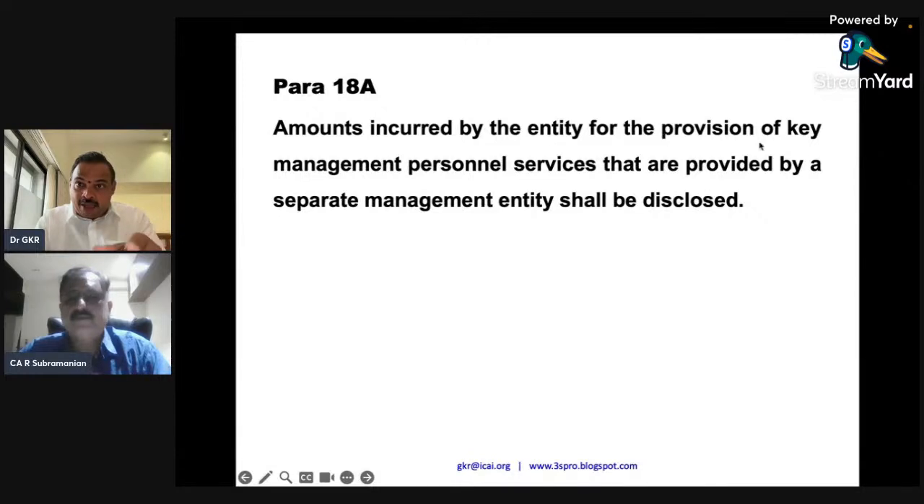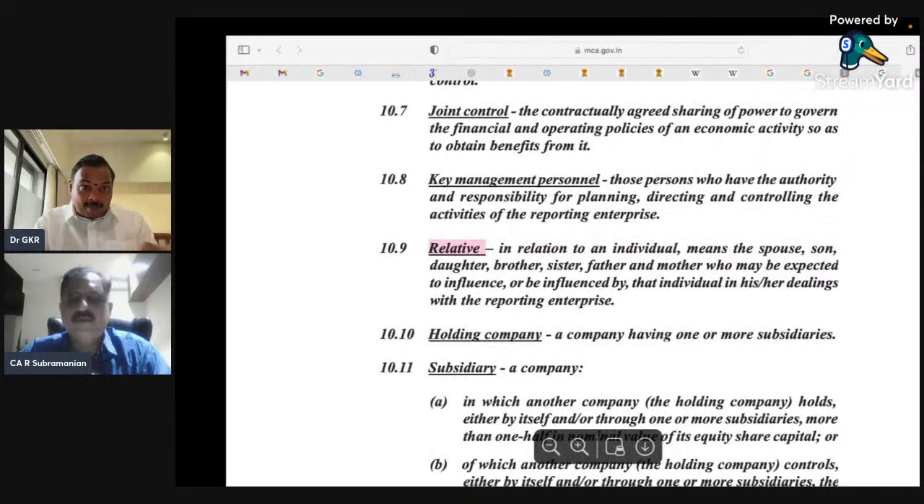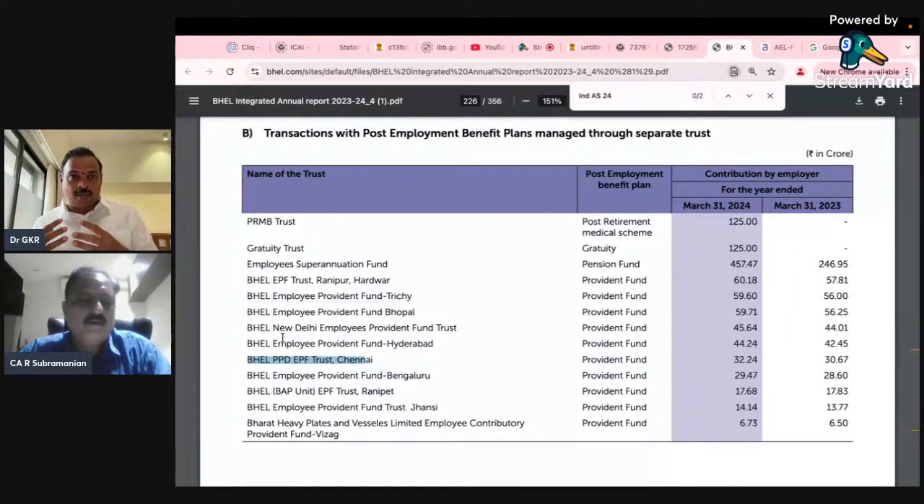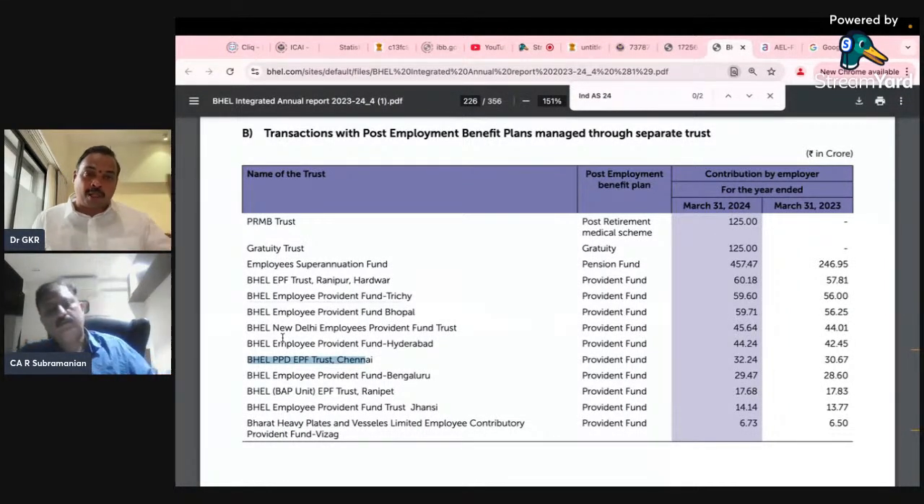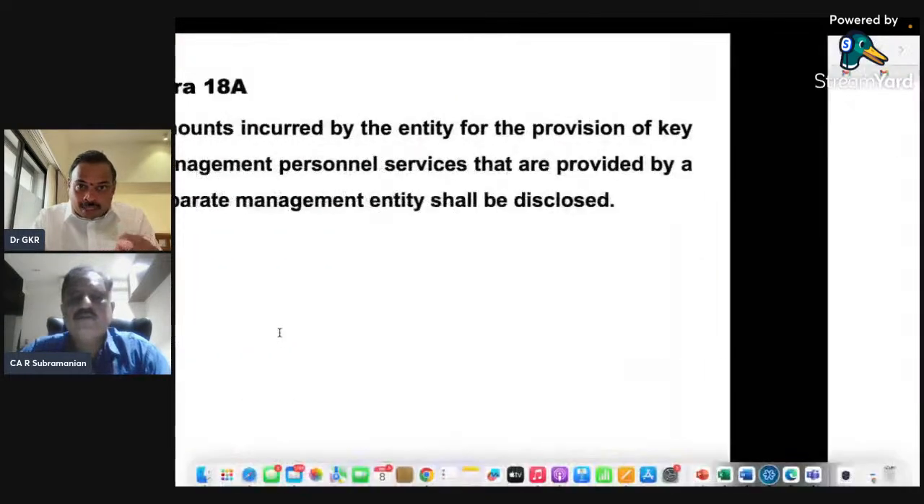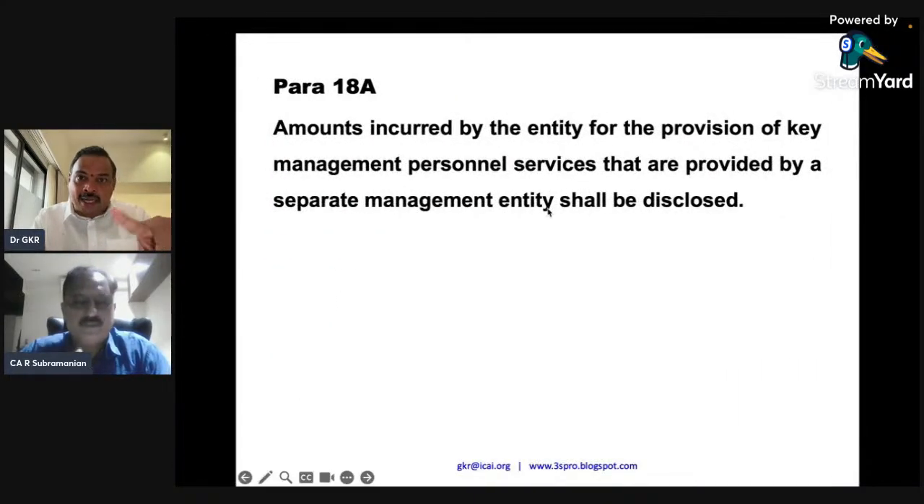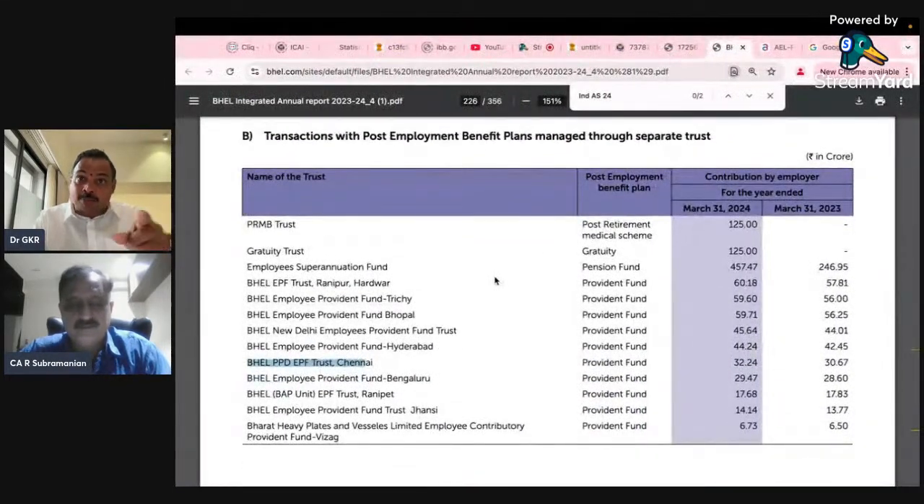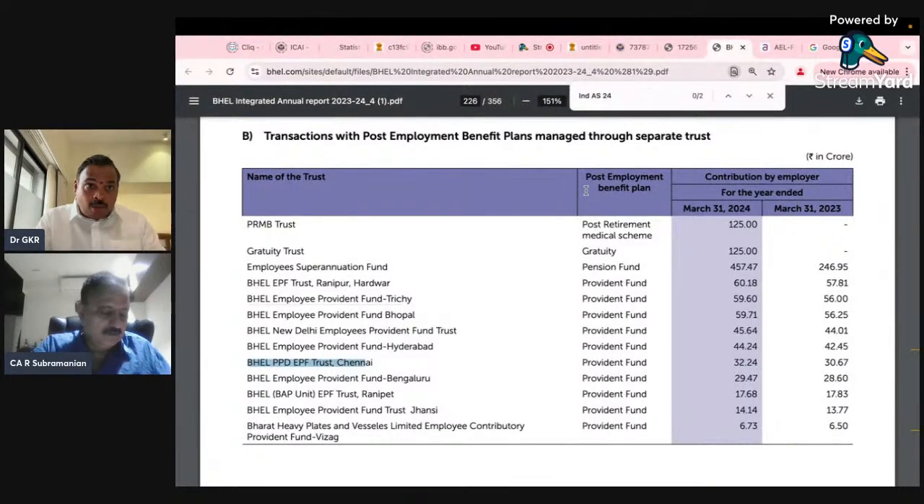Amounts incurred by an entity for the provision of KMP that are provided by a separate management entity shall also be disclosed. That's a separate entity. There won't be any investment there, but there will be participation. Like the management of BHEL, their employees will be participating like that. So that is what they call it here. So that is also given. This disclosure is there only because of para number 18A. I want to make one observation here.